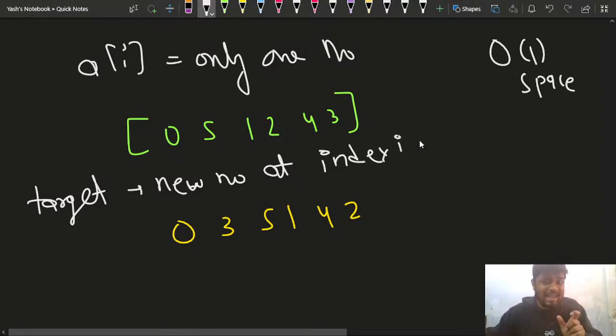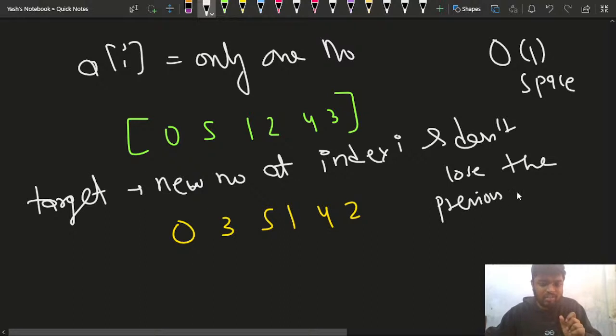At index I, and don't lose the previous number, right? The previous number which was present there. Like in this case, I updated this 5 to this 3, but I did not want to lose this 5, right? I did not want to lose this 5. Please write clear in the chat if you have understood this part.